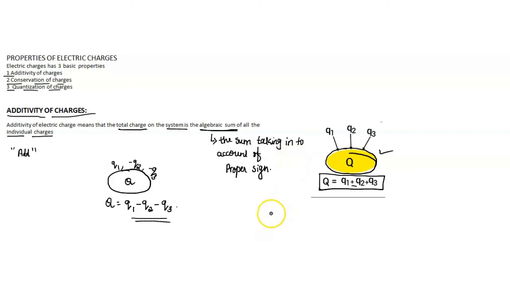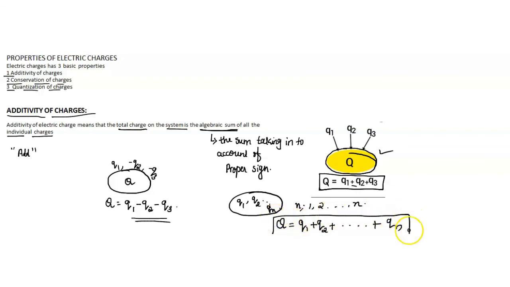That is, total charge on the system is the algebraic sum of all the individual charges. So if we have a system with n charges, where the value of n may be 1, 2, etc., the total charge will be q1 plus q2 plus etc. plus qn. So this is the general equation of additivity of charges. This is the first property of charge.